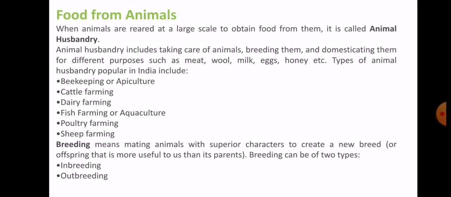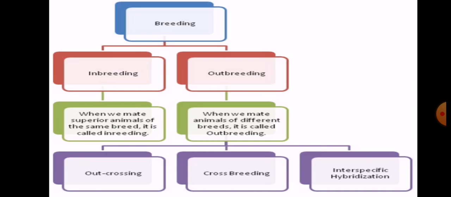Now, breeding can be of two types. The first one is inbreeding and the second is outbreeding. Okay, now in the inbreeding process we are mating two animals of the same breed. Okay, and in outbreeding we are mating two animals of different breeds. This is known as outbreeding.